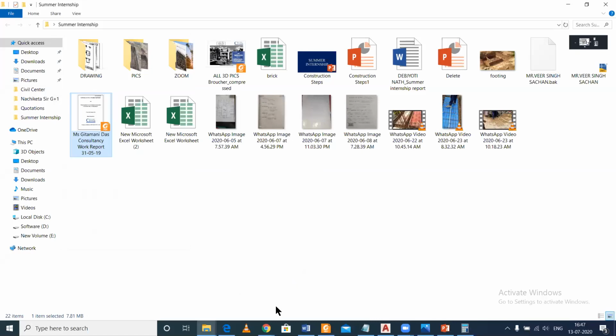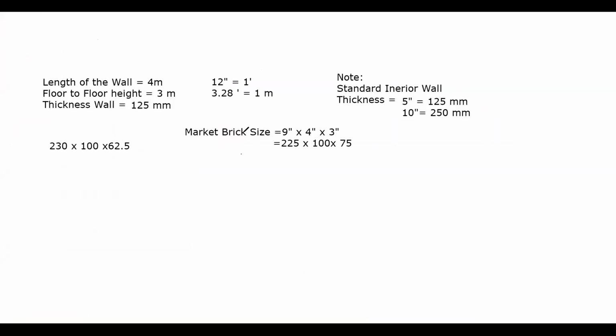So you can take this size. This is the market brick size, that is 225 into 100 into 75 mm cube. This is the market brick size.